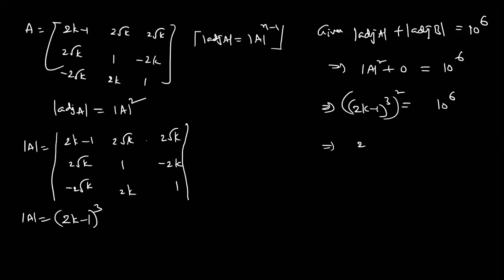I don't know this one, I will take some time. Can anyone find it? Let me see, is it 2k minus 1 or 2k plus 1? We also forget. Does anyone have the book?